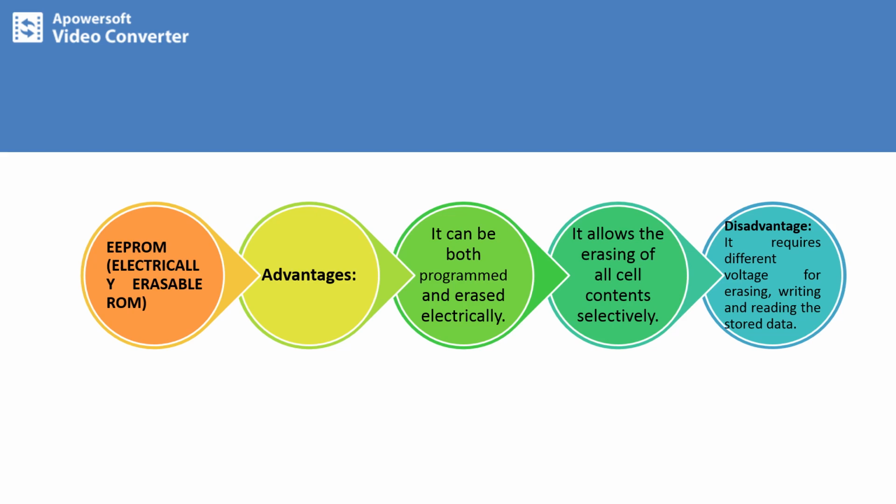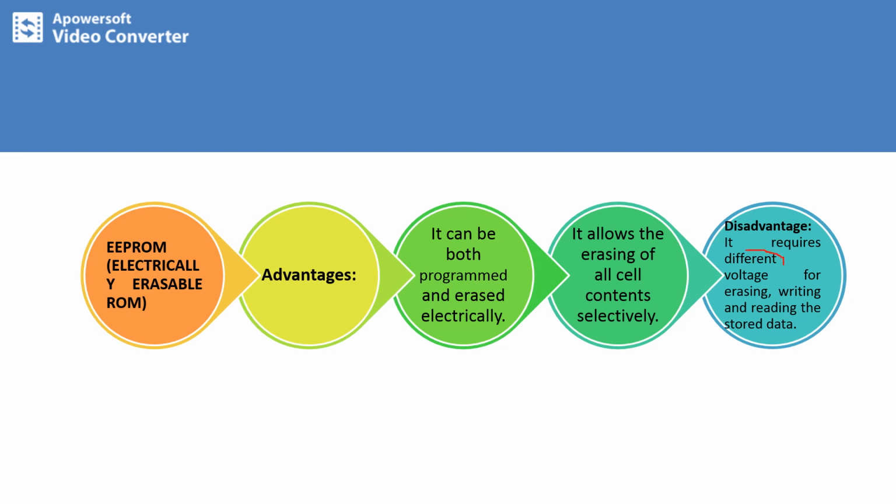So EEPROMs, electrically erasable ROM. The advantages are it can be both programmed and erased electrically. It allows the erasing of cell contents selectively. The major disadvantage is it requires different voltages for erasing and writing. So this is a major drawback here.